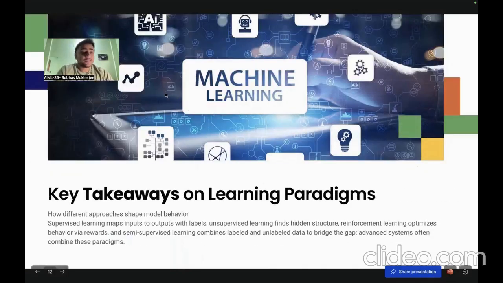So, what are the key takeaways or conclusions that we got from this? How different approaches shape model behavior. Supervised learning maps inputs to outputs with labels. Unsupervised learning finds the hidden structure behind the unlabeled data points. Reinforcement learning optimizes behavior to environment via the rewards it gets from the feedbacks. And semi-supervised learning combines both labeled and unlabeled data to bridge the gap. Advanced systems often combine these paradigms. So, basically what this is saying is that in advanced systems we can use multiple learning algorithms in a single task to properly optimize our output.